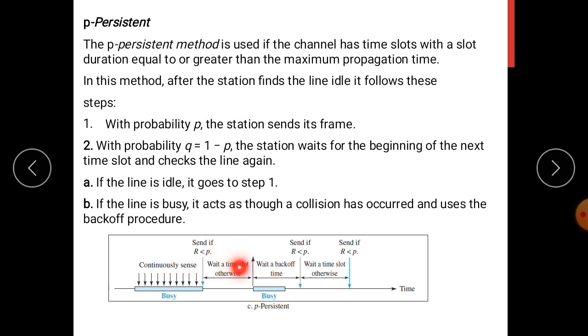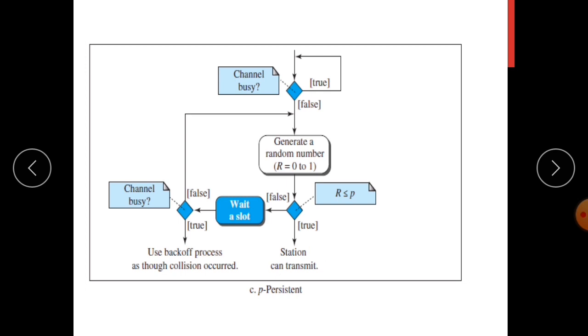So here this is the wait time slot. Otherwise, if the line is idle, it will go back to step 1. But if the line is busy, then it will act as though a collision has occurred and use some back off procedure, and then again it will start sensing the channel. So this is the flow chart.